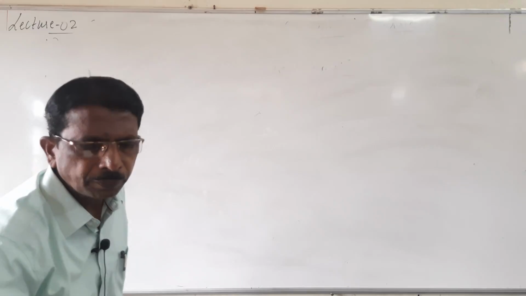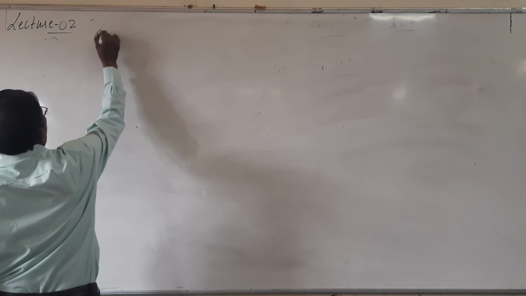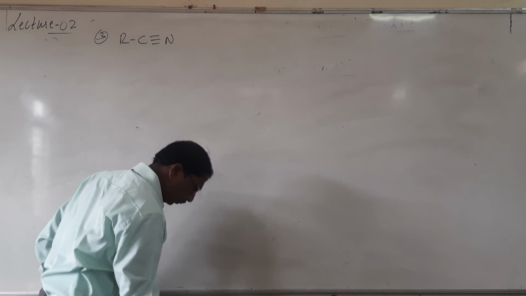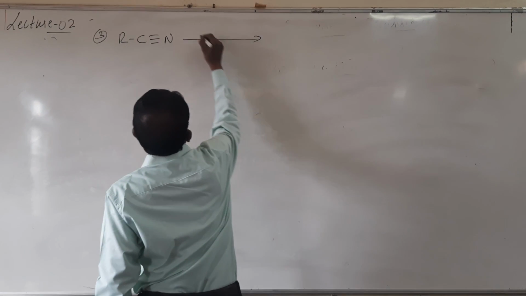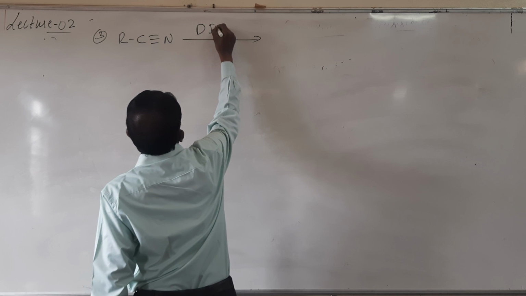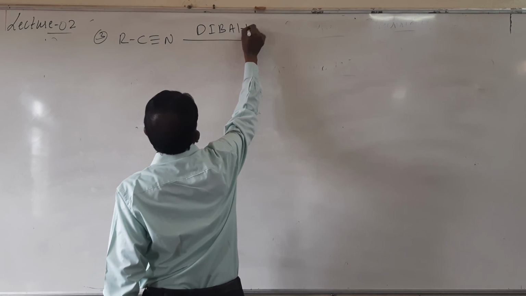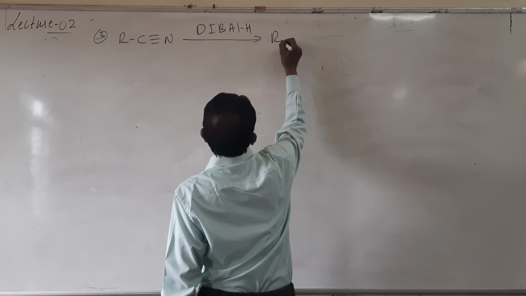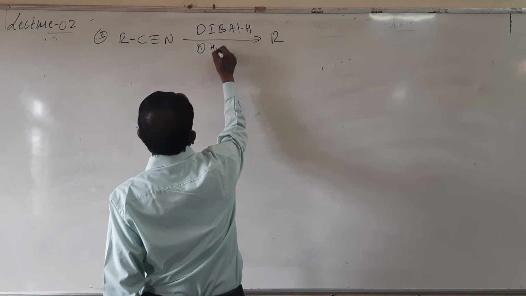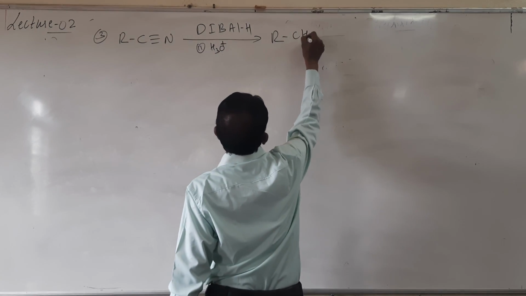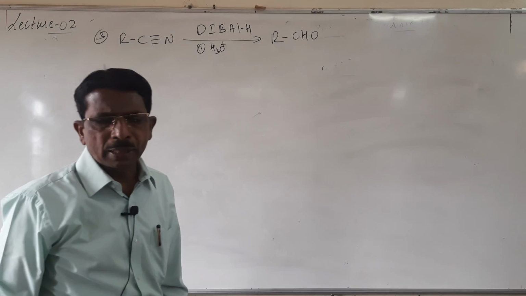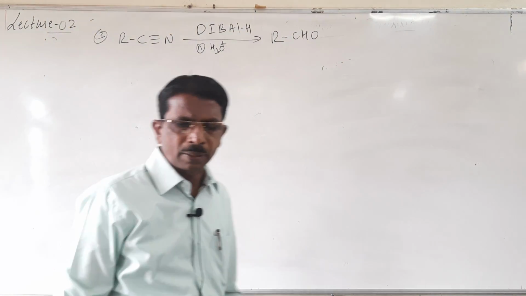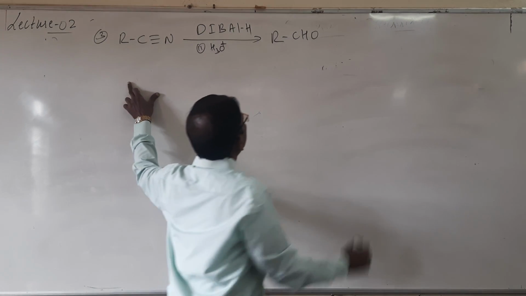Look here, when the same nitrile is treated with diisobutyl aluminum hydride and then subjected to hydrolysis, it gives RCHO. So there is another method which we are using here.